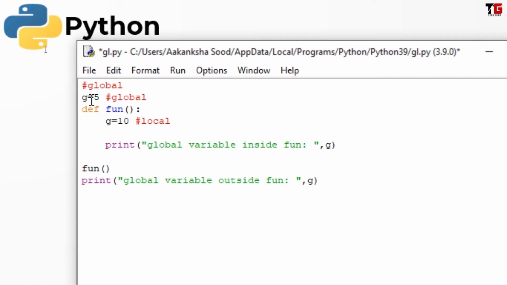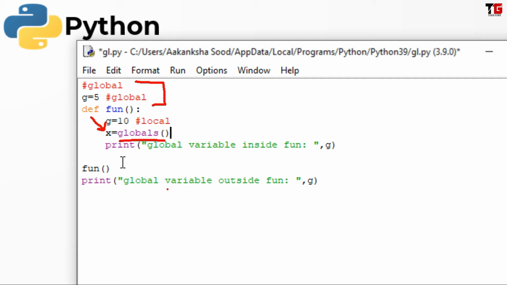But now I want to access this global variable inside my program. So what can I do? I declare a variable x equal to, I call a function globals. So what does this globals function do? This globals function gets the value of all the global variables and stores it in x.